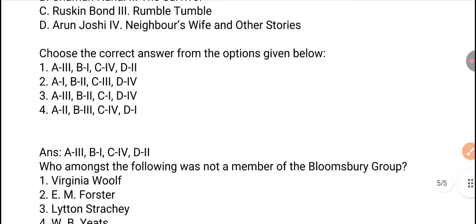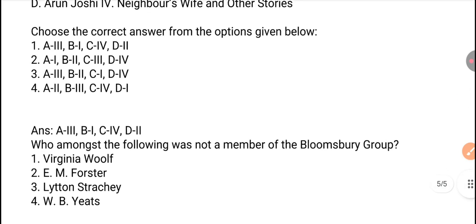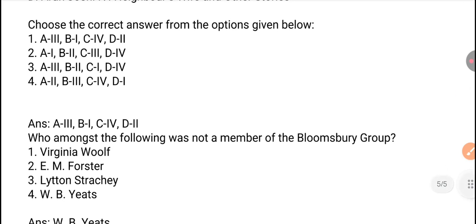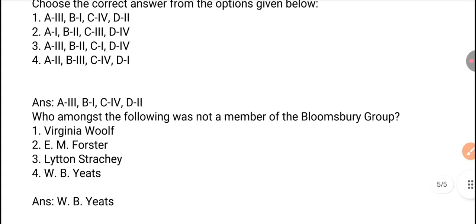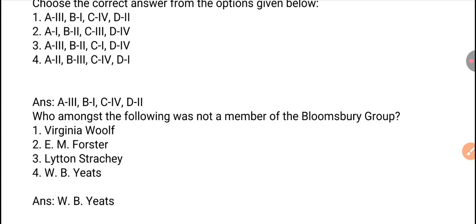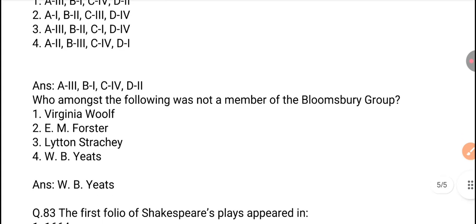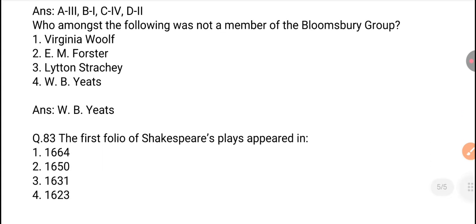Next question. Who amongst the following was not a member of the Bloomsbury Group? Virginia Woolf, E.M. Forster, Lytton Strachey, W.B. Yeats. So here W.B. Yeats was not a member of the Bloomsbury Group. So option 4 is the right answer. Next, the first folio of Shakespeare plays appeared in which of the following years? 1864, sorry, 1664,